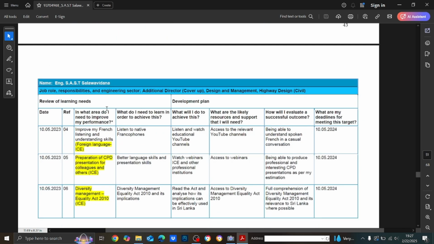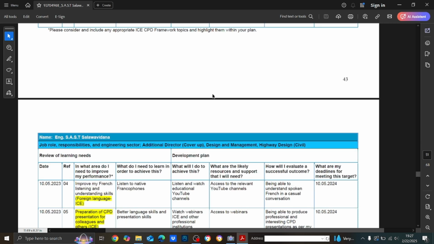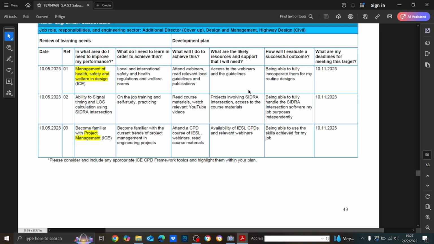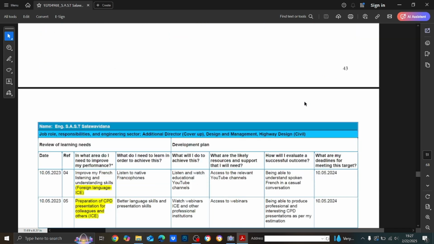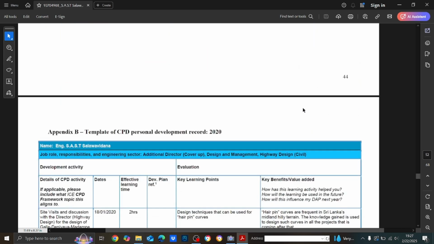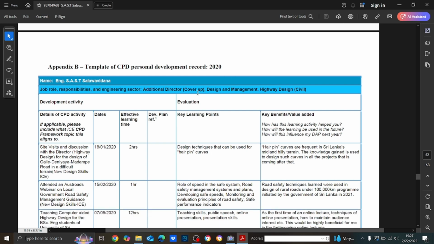So usually 2 pages are enough. You have to have a concrete plan for how you are going to fulfill these objectives. That is what you call a development action plan. And then you have to give 2 years of records of the continuing professional development activities that you have carried out.